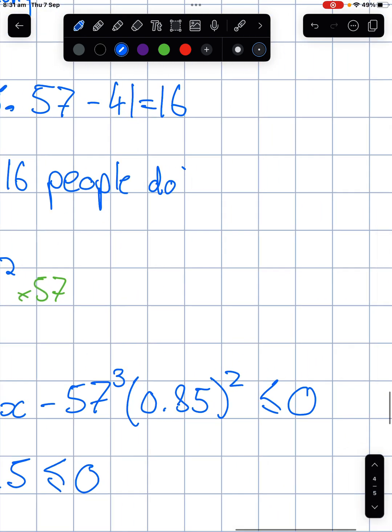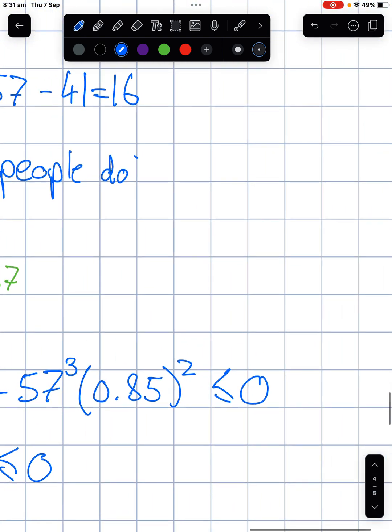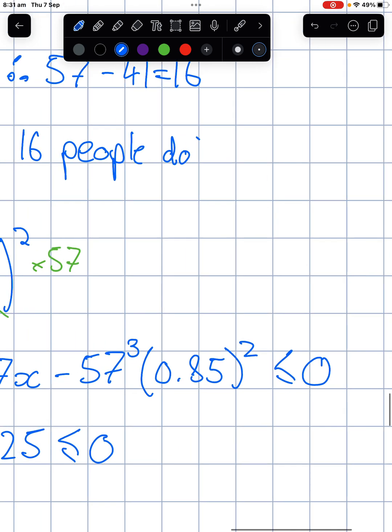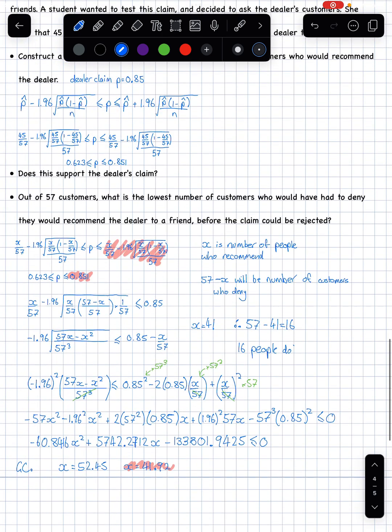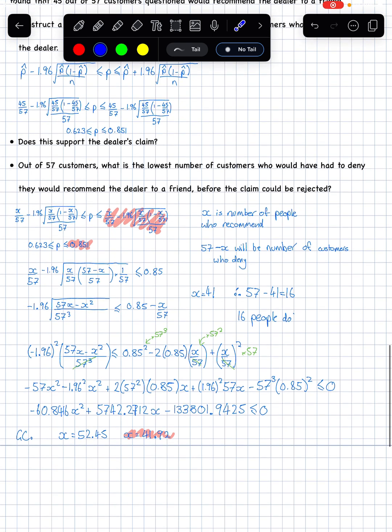You can't definitively reject it because remember 5% of the samples you take would achieve that. So because we've got a 95 confidence interval, that means when we do 100 samples, 5 of those would contain a population mean outside of this confidence interval. Okay, I'm going to finish that there.